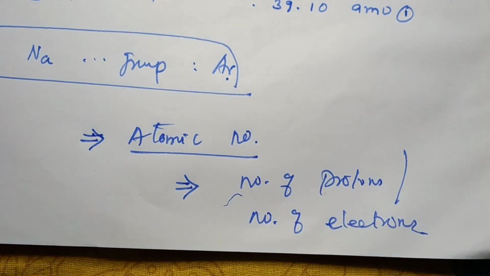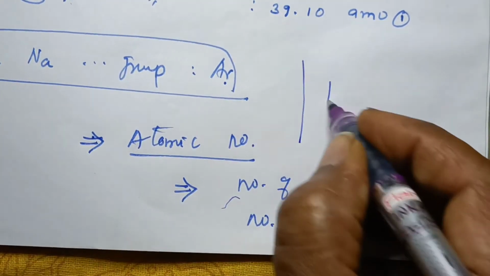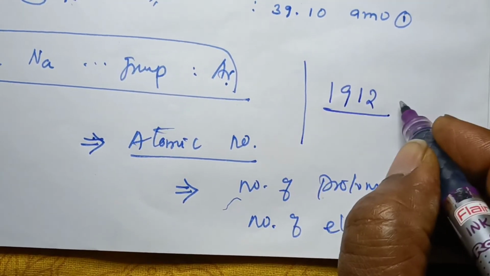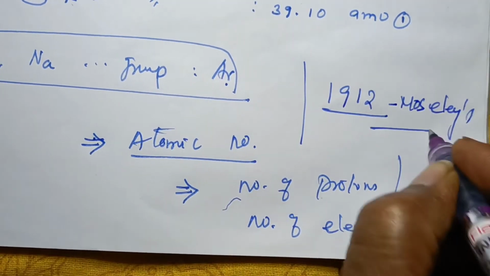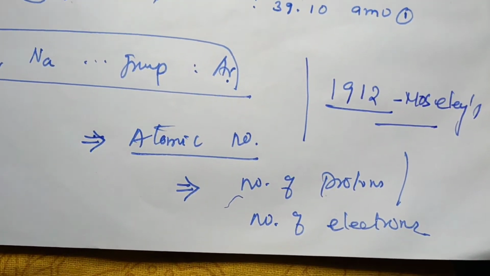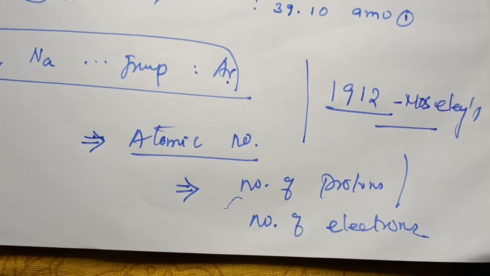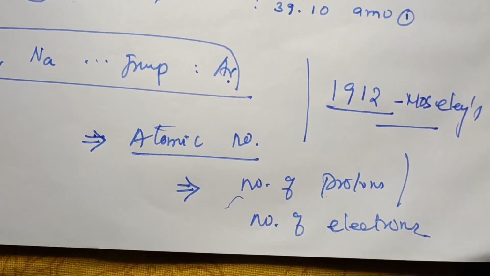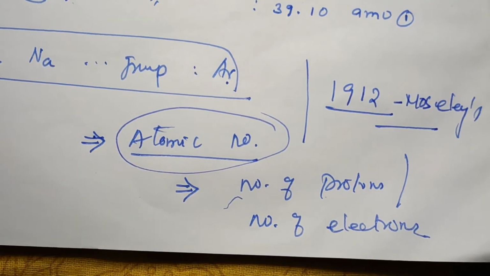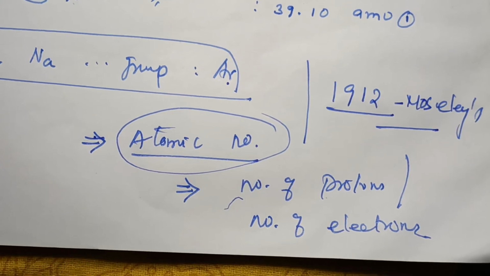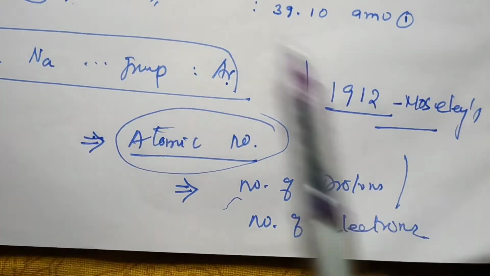Moseley, a British scientist, in 1912 discovered a new property of elements called atomic number. This property is used to provide a better basis for the periodic arrangement of the elements.